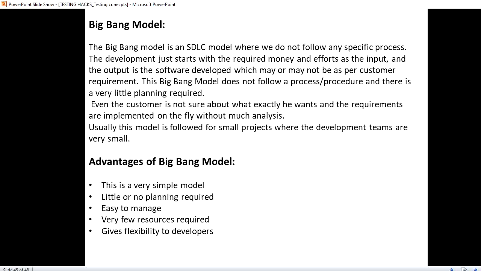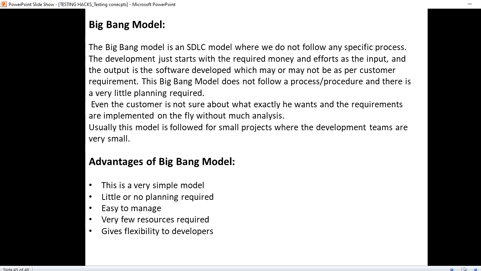The development just starts with the required money and effort as the input, and the output is the software developed, which may or may not be as per the customer requirement. The Big Bang model does not follow any process or procedure, and very little planning is required. Even the customer is not sure what exactly he wants, and the requirements are implemented on the fly without much analysis. Usually this model is followed for small projects where the development teams are very small.